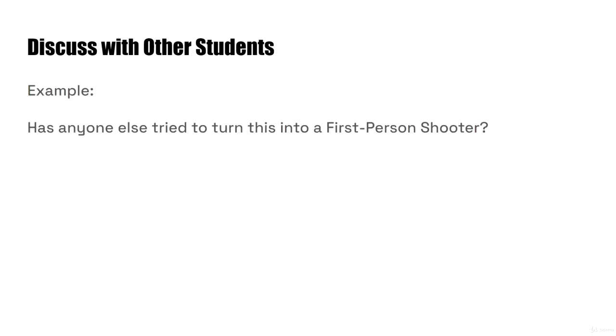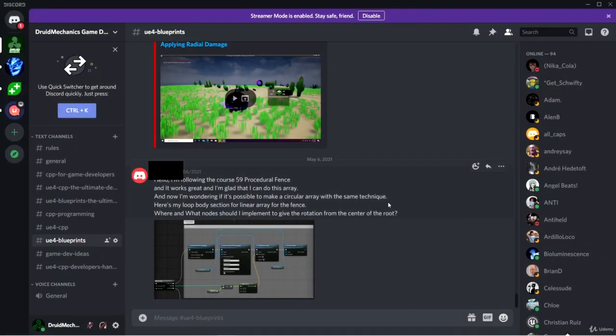Now, if what you want to do is discuss the course with other students, for example, you may want to ask if anyone else has tried to turn this particular project into a first-person shooter. Now, this is a great question to ask other students, and if you'd like to do that, I recommend joining the Discord server for my students. Now, I have a Discord server. The link will be in the resources for this video, and the Discord server has several different channels here that you can post your questions and discuss things with other students.